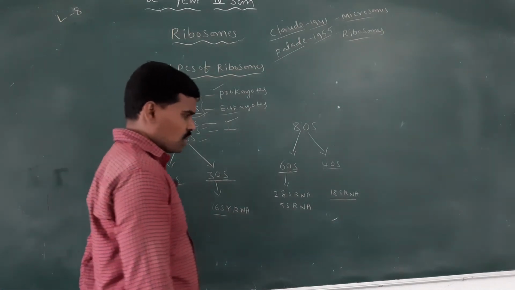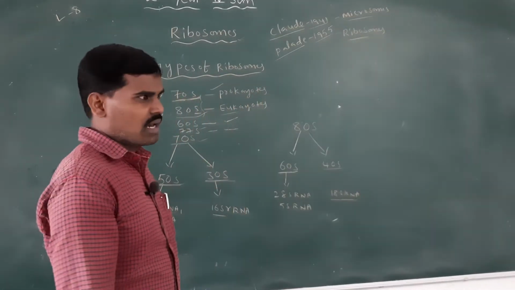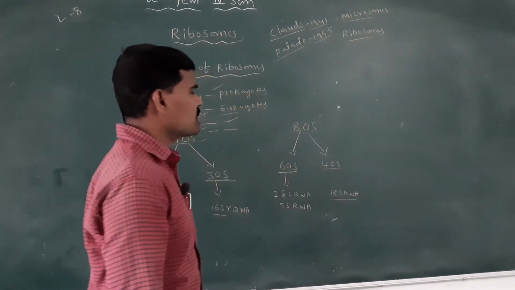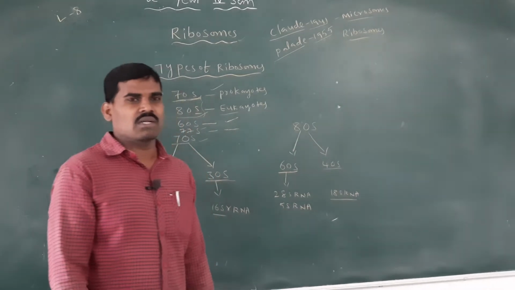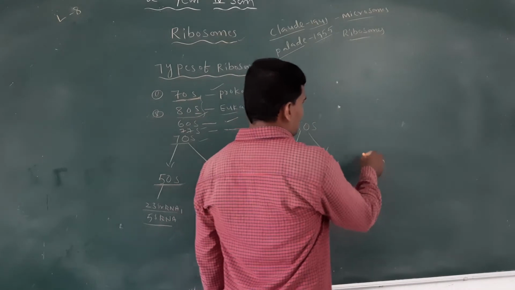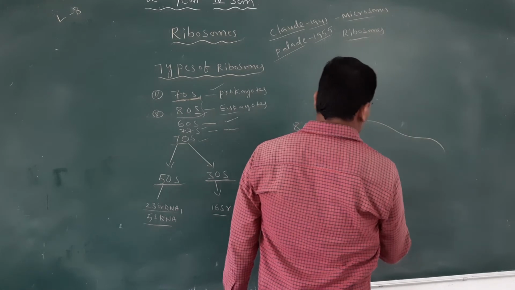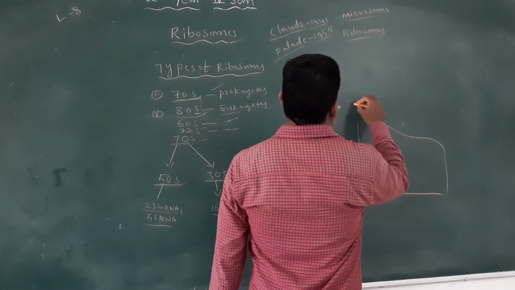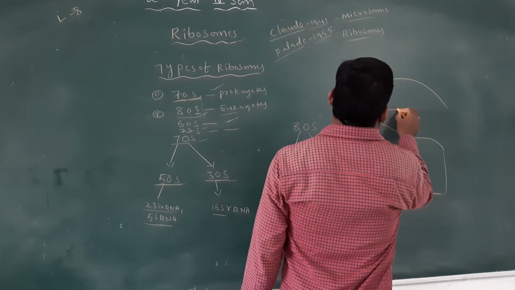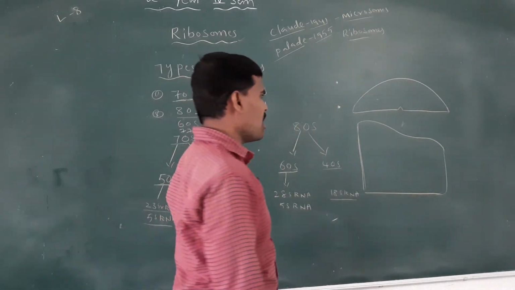Each ribosome is spherical in shape. It is formed of two subunits, a large subunit and a small subunit. The large subunit is egg shaped, and the small subunit sits over the large subunit.